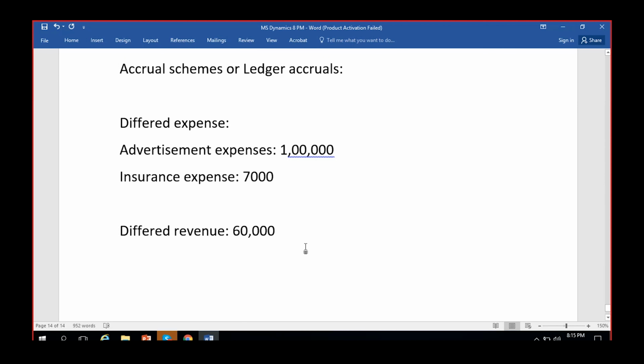So each month it will cost almost 5,000, right? 5,000 each month into 12 months, so total 60,000. Now I have provided service for 2 months. Later, my customer is not satisfied with the service and he will revoke the contract. Then out of the 60,000, only 10,000 is my earned revenue because I have provided service for the 2 months. Even if he's not revoking the contract, only 10,000 is my earned revenue because I only met 2 months of service. Remaining 10 months, I have to still meet the service and at any time the customer can revoke the contract. So I cannot recognize it as earned revenue until that complete obligation behind the revenue that I have received is met.